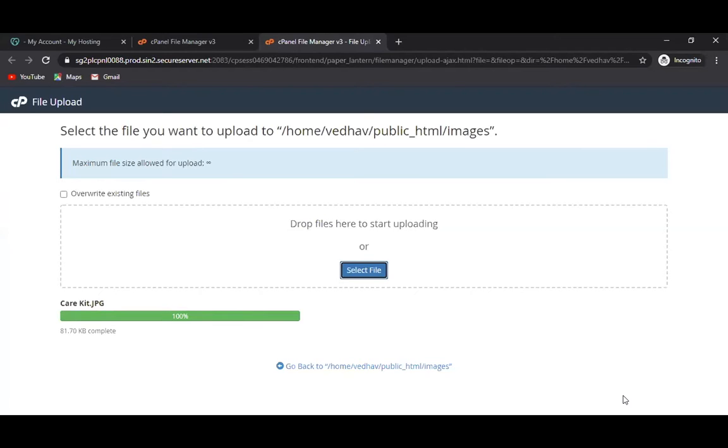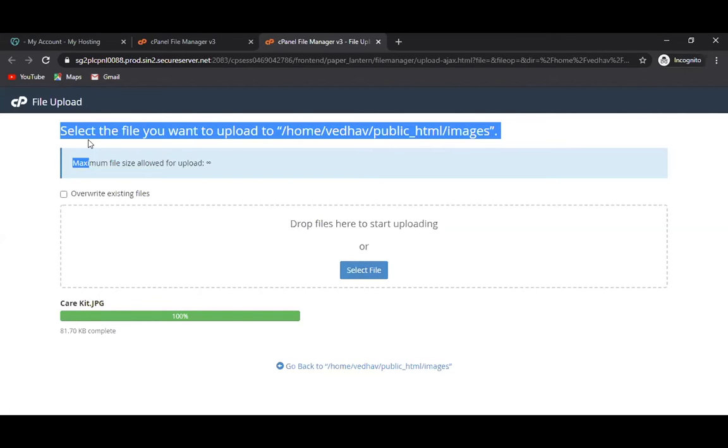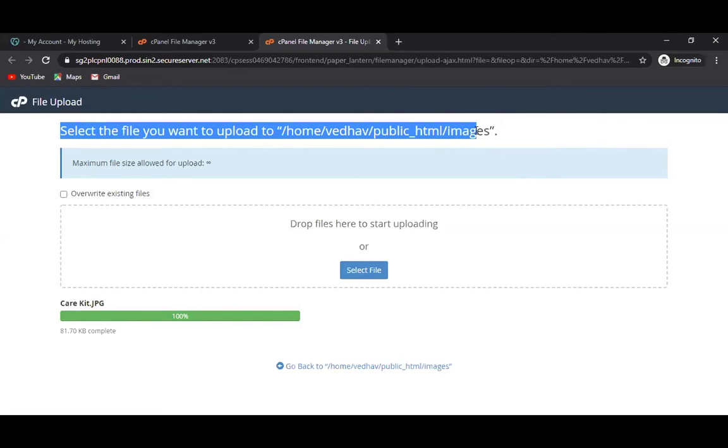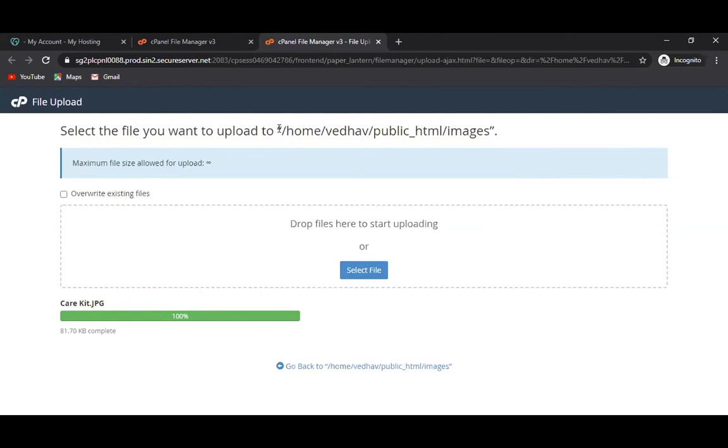Okay. Now I have to copy this and keep it safely? No, I'm just sharing it with you. This is the path you have uploaded, the place where you have stored your images right now. Home, Veda, underscore HTML, images. This is the current path of your images. That way you should know where you are storing the images.